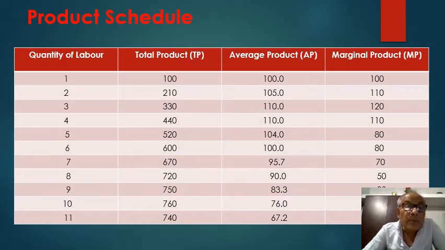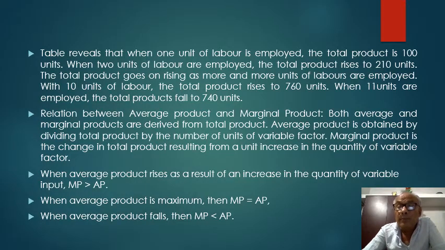As we employ 10 units of labor, we get total production 760. Total production is rising. So with 11 units of labor, we get total production 740. Now we can explain this table.